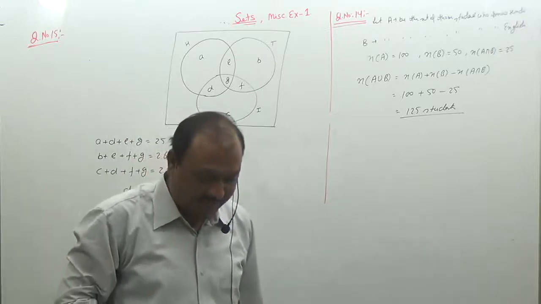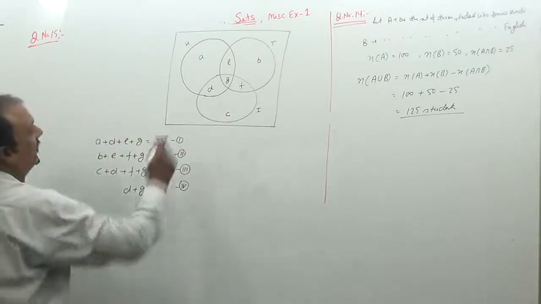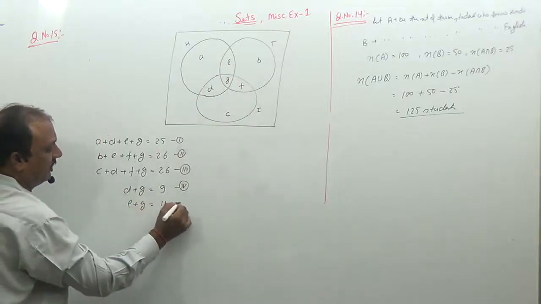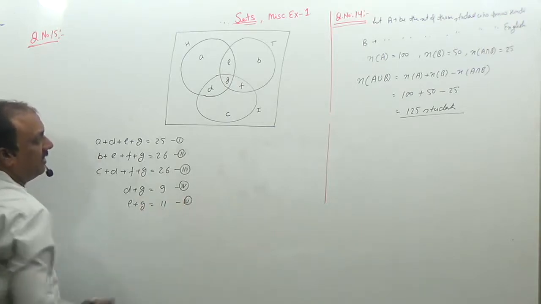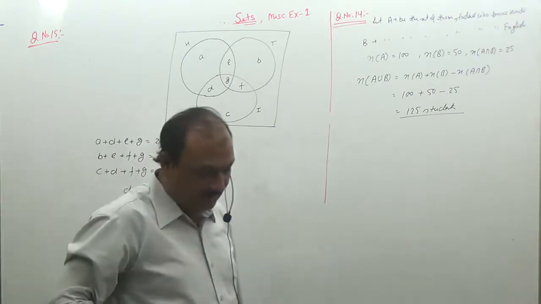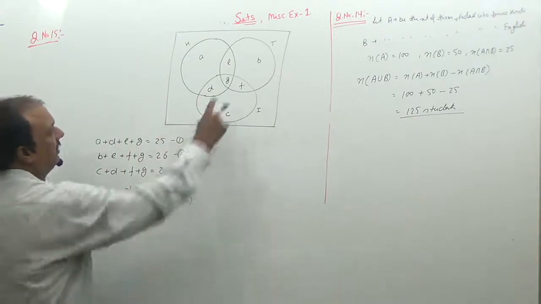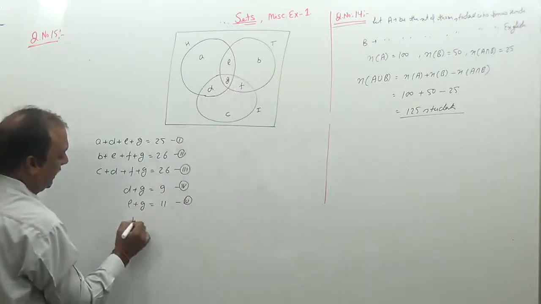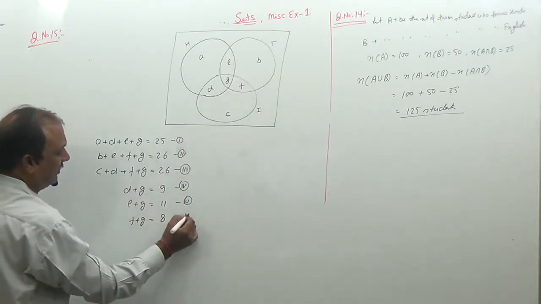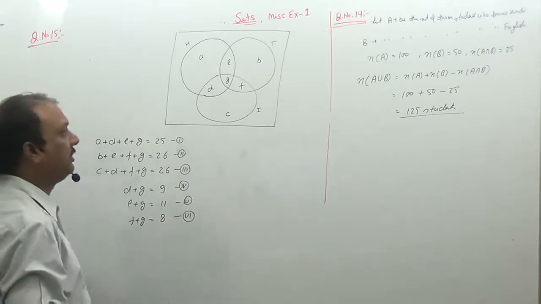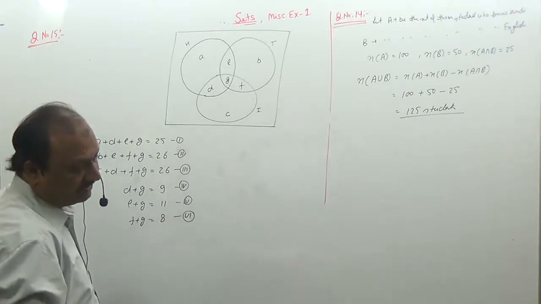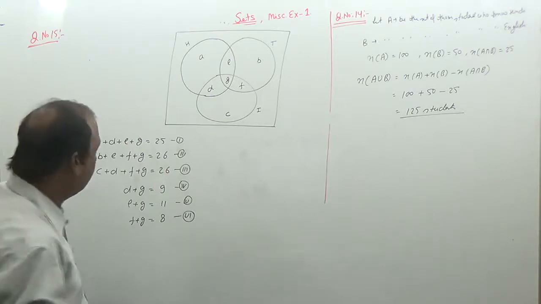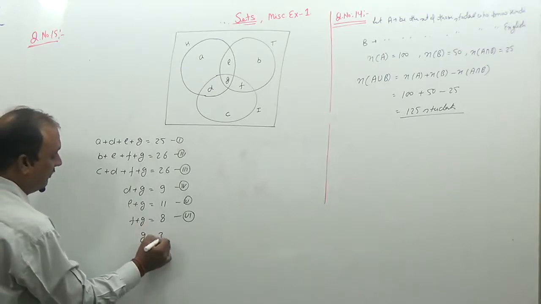After that, 11 read both H and T. So the common portion of H and T, that is E plus G, is equal to 11. And the next is 8 read both T and I. That is the intersection of this and this, the common region. So F plus G are 8. These are reading newspaper T and I. And at the last, 3 read all 3 newspapers. So G is equal to 3.